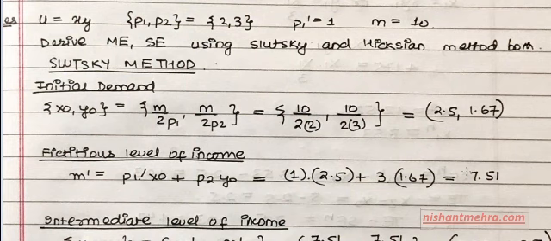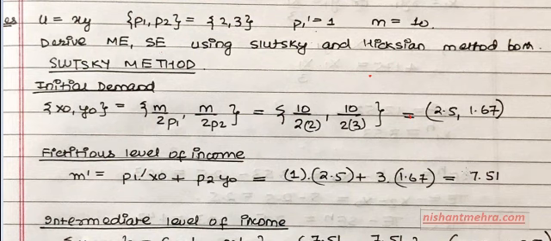Supposedly if you are given the Cobb-Douglas function, which is u equals xy, and P1, P2 is 2, 3, that is the initial level of prices, and the new level of price is P1 dash. So the price of X has decreased from 3 to 2. Price of Y is still the same, which is 3. Original income is 10. So what do you have to do? You have to derive the income effect and substitution effect using the Slutsky and Hicksian methods.